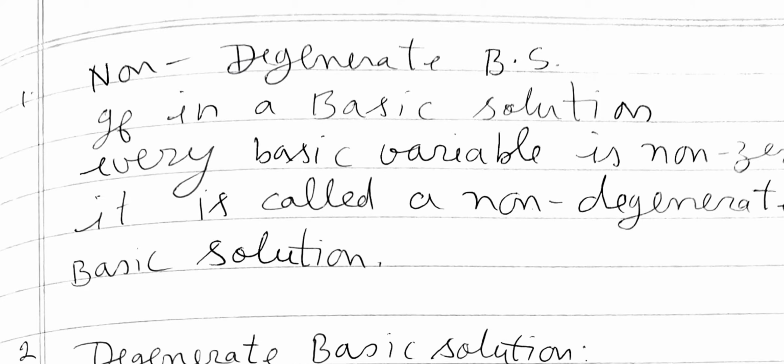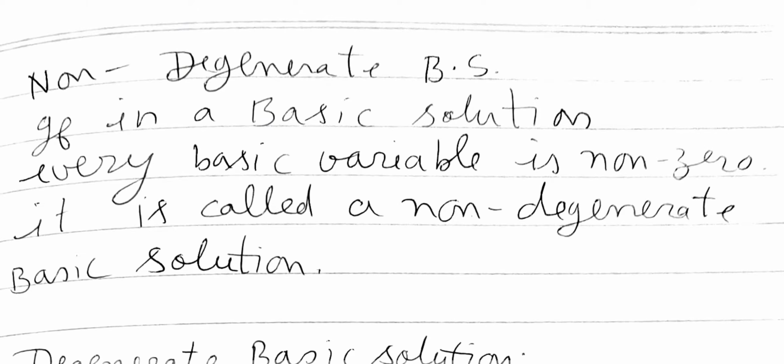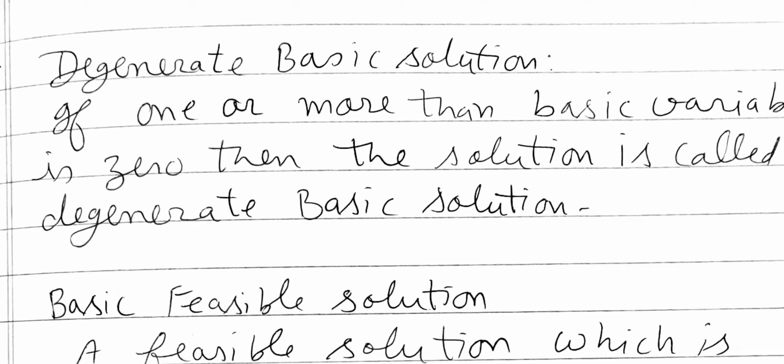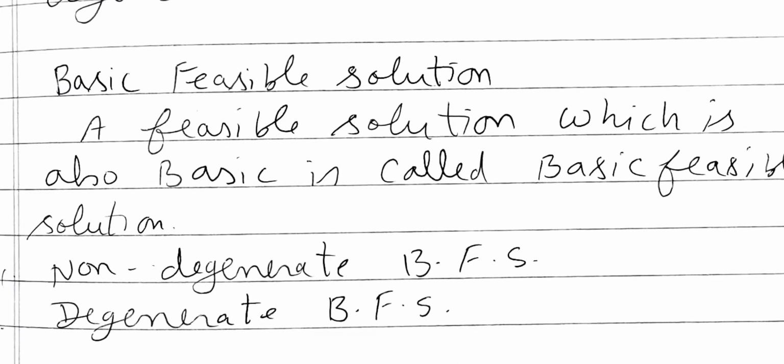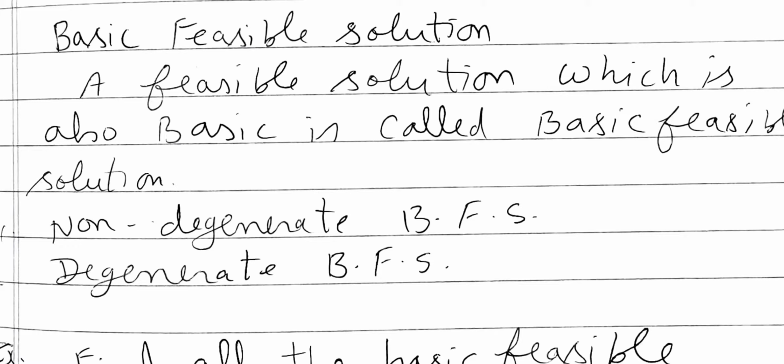Now, non-degenerate basic solution: if in a basic solution every basic variable is non-zero, it is called a non-degenerate basic solution. Degenerate basic solution: if one or more than one basic variable is 0, then the solution is called a degenerate basic solution. Next we come to basic feasible solution. A feasible solution which is also basic is called a basic feasible solution, or we can say a basic solution which is also feasible is called a basic feasible solution.